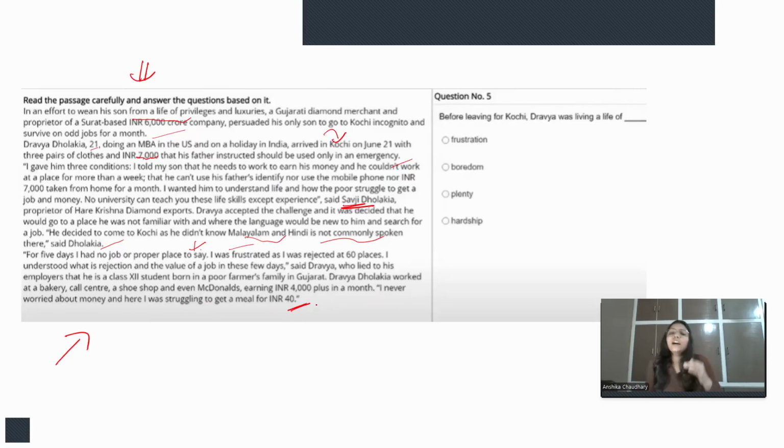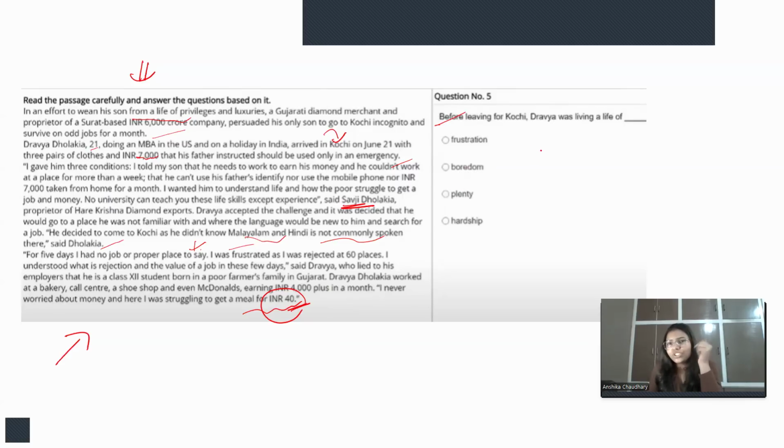So he's telling that there was a time when I never faced any kind of difficulty because he was fulfilled with all the privileges and all the luxuries at his father's home. But now in a new city, in a new place, where he cannot use his identity, he is facing problems even for a 40 rupee thali, or we can say food, right? Now we have questions.